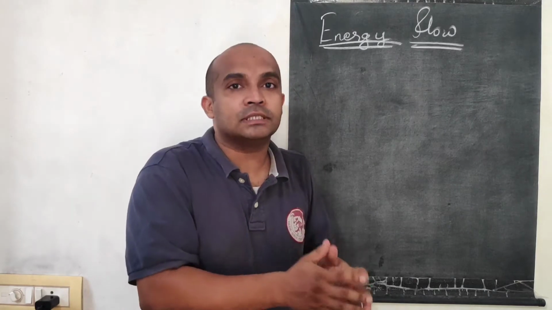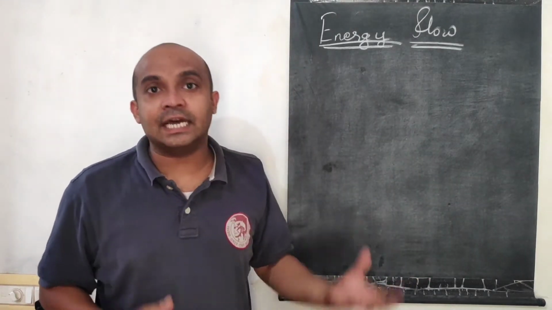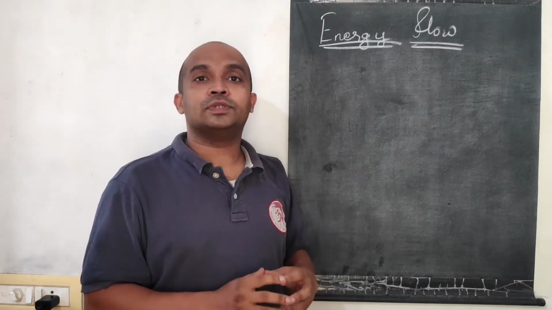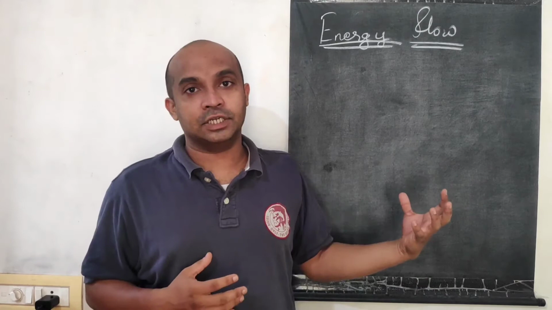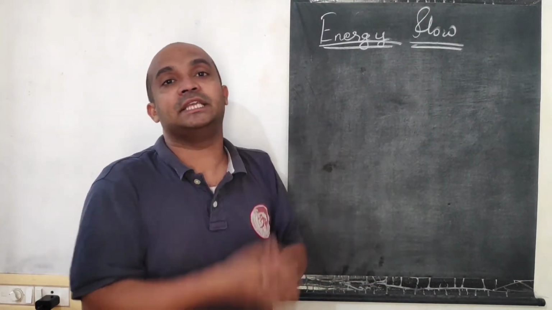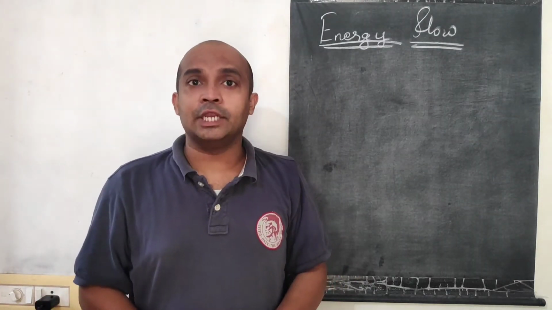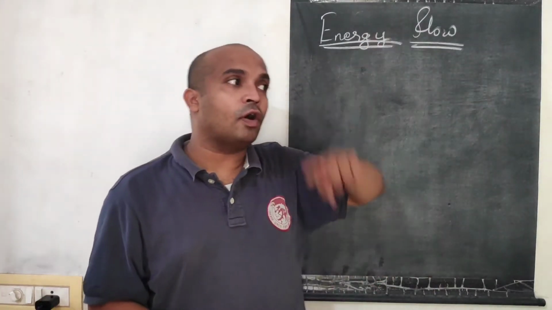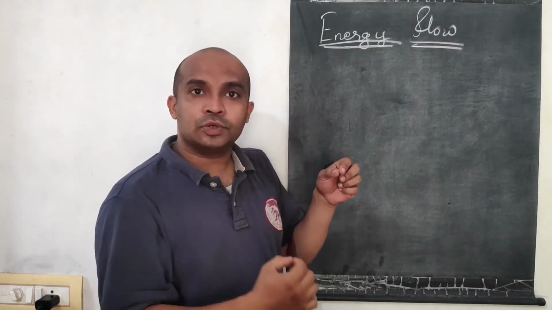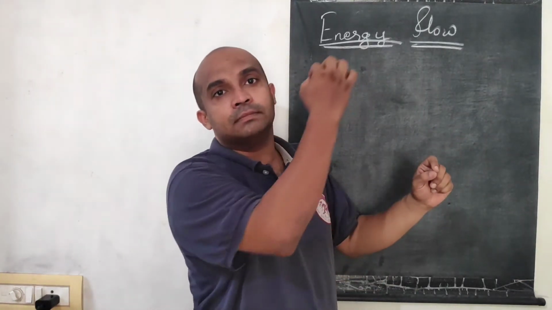Once energy goes to the consumers, it then goes to the decomposers in the form of excreta or dead bodies. Through these decomposers it comes out as heat energy, which cannot be used again by the plants. So for organic matter or inorganic nutrients, there is a cycle: from producers to consumers, from consumers to decomposers, and again from decomposers to producers.